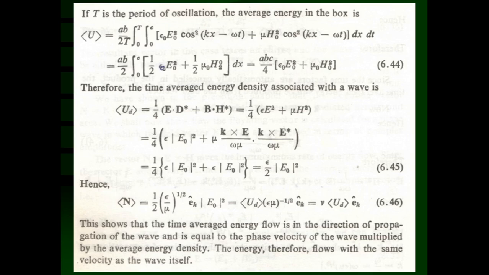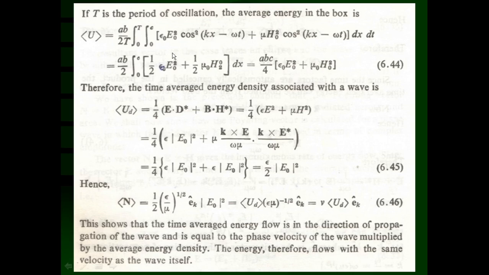So we have to take this line integration, AB upon 2 T, integration over the period of time 0 to capital T, and line integration from 0 to c along the x-axis, of epsilon 0 E0 square cos square (kx minus omega t) plus mu 0 H0 square cos square (kx minus omega t). This is integration over the x coordinates as well as the time coordinates. So first we take the integration along the time coordinate. The integration of cos square (kx minus omega t) over a complete period of oscillations is equal to 1 half.